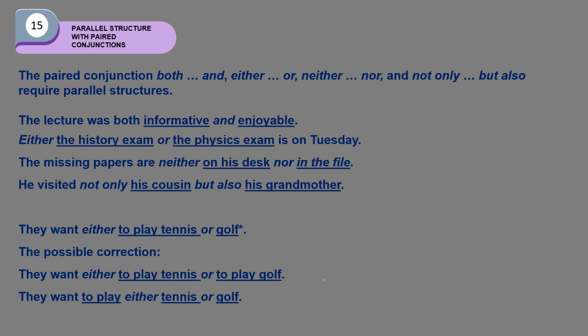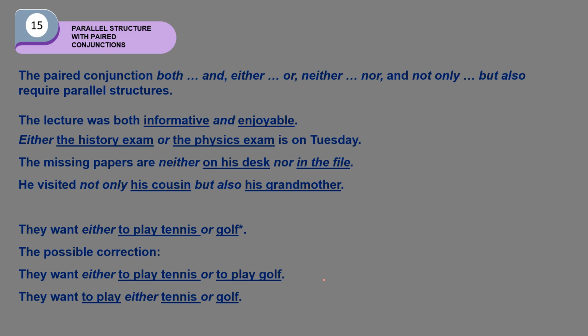To correct this, you can make two possible corrections. The first one: they want either to play tennis or to play golf. So to play tennis and to play golf, those two are at the same level, to-infinitive. The second: they want to play either tennis or golf. So either is placed after play and before tennis.